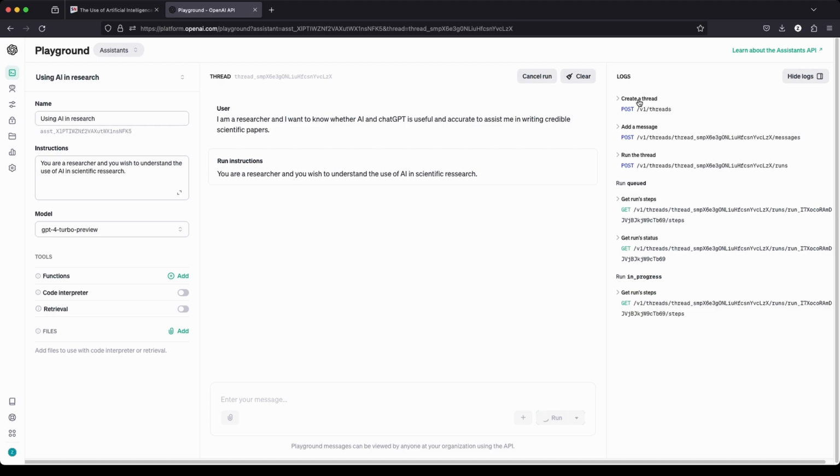Here we can see a thread has been created. Note the thread ID. A message has been posted on the thread. There's a run against the message. The status was queued. Then it went into in progress. The assistant is processing the query using the model GPT-4 Turbo Preview. And at some point, it will respond back with a message.